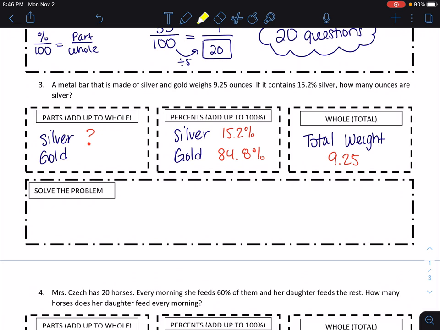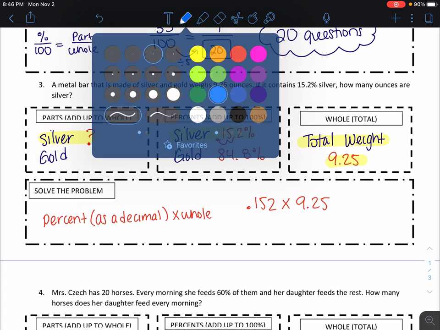So I'm going to highlight. Silver is my question mark, so that's going to be highlighted. Silver goes with silver. And then I know the total weight is 9.25. For this one, I'm going to change my percent to a decimal. So this is going to be your percent as a decimal times the whole. So that's the formula that I'm going to use. So silver as a percent is going to be 0.152 times 9.25. This one you are allowed to use a calculator.